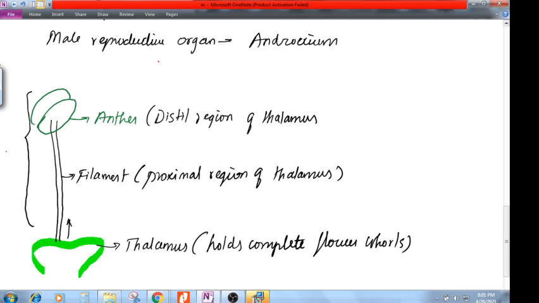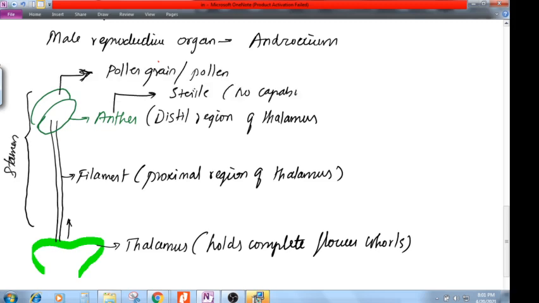Let's consider this anther is sterile. If it is sterile, it has no capability of producing pollen, and such types of stamens are called staminodes. What does staminode mean? Staminode is nothing but a sterile anther which does not have the capability of producing pollen. Is that clear?